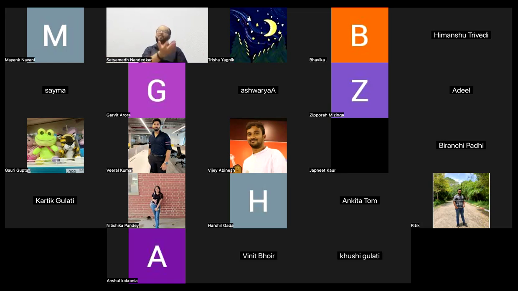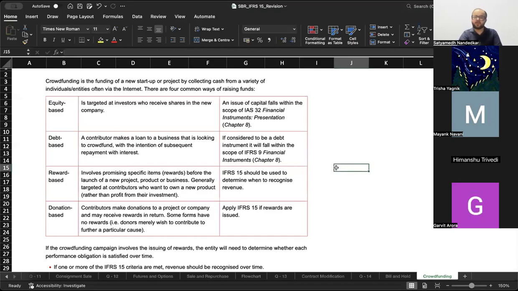I'm sure you have seen these advertisements at some point of time or the other. This approach to raising money is called crowdfunding, and it has been specifically included under IFRS 15. Under this discussion, not everything under this topic is revenue, but they have included that. So let's have a look at it.